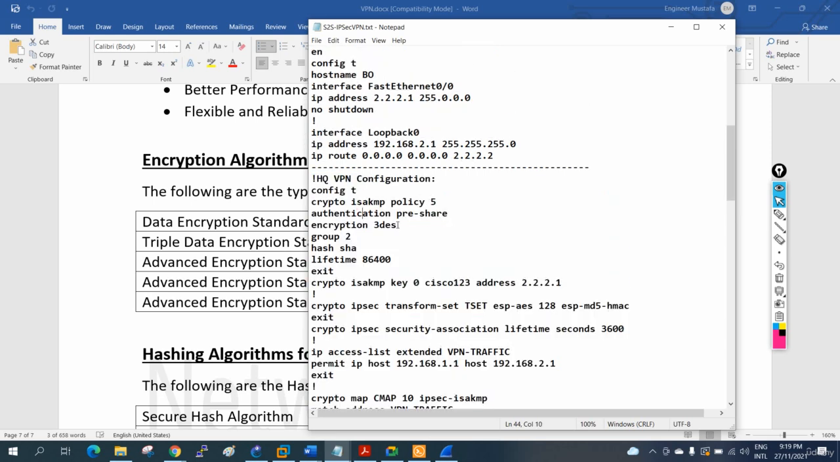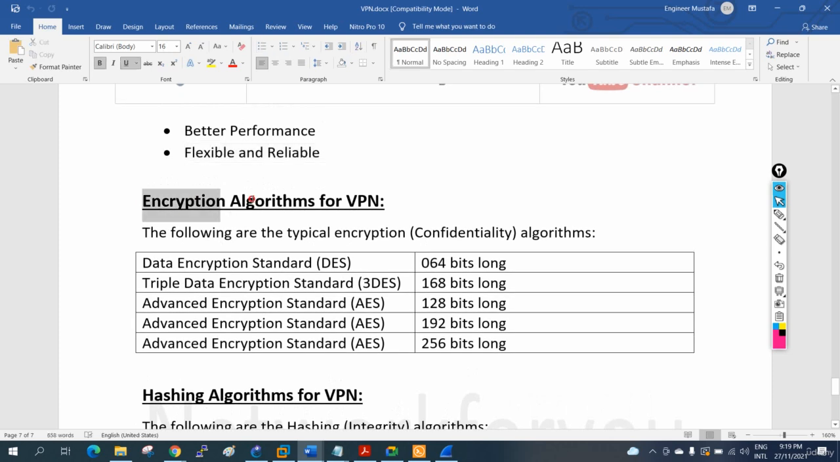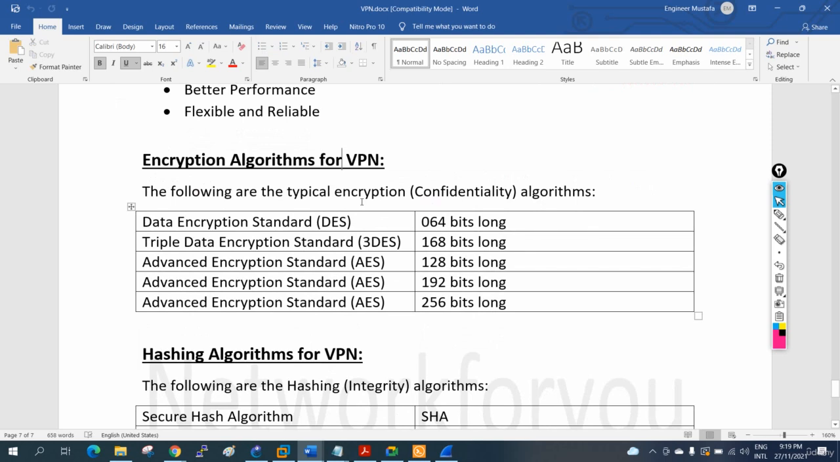We are going to see all that, but to understand, in this example I am using encryption 3DES, I am using group 2, and I am using hash SHA. So what is SHA, what is group 2, what is encryption, what is pre-shared key, we will look here. We are using an encryption algorithm for VPN. We want to encrypt our data. Why do we want to encrypt our data? If you remember, confidentiality: no one can read our data, only we can read our data. For that purpose we are encrypting our data.